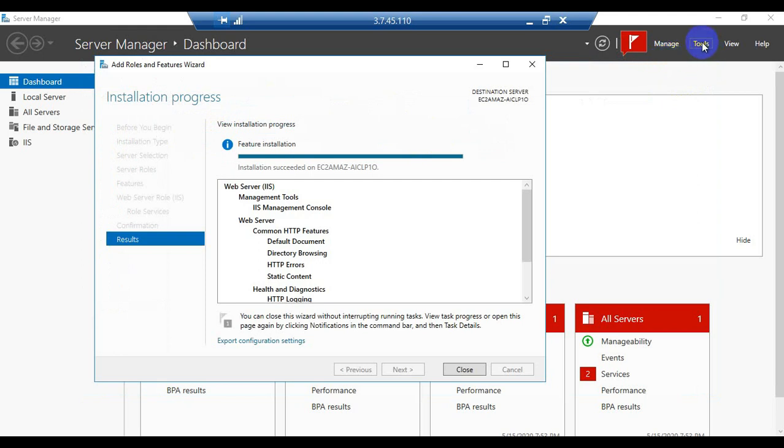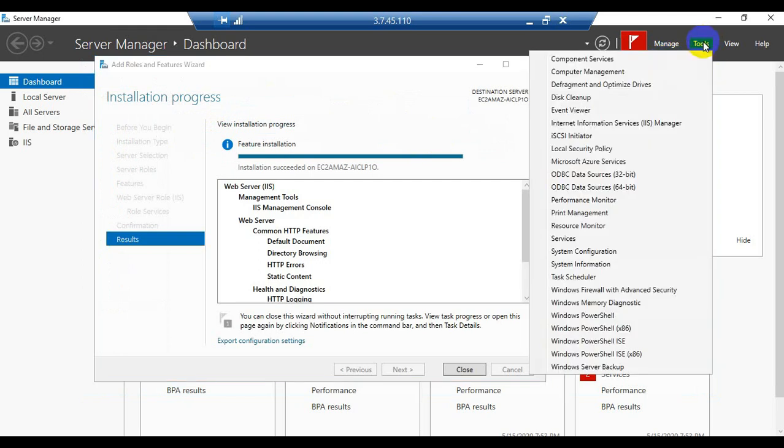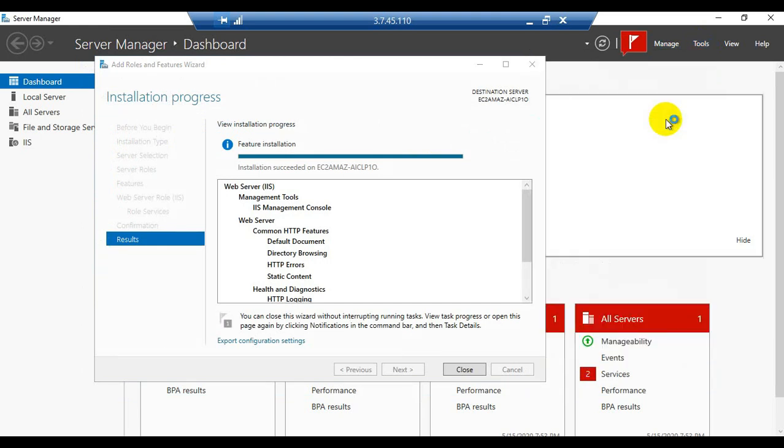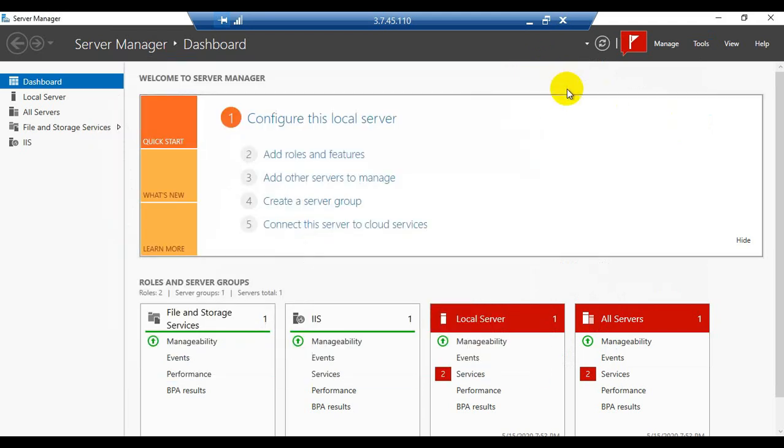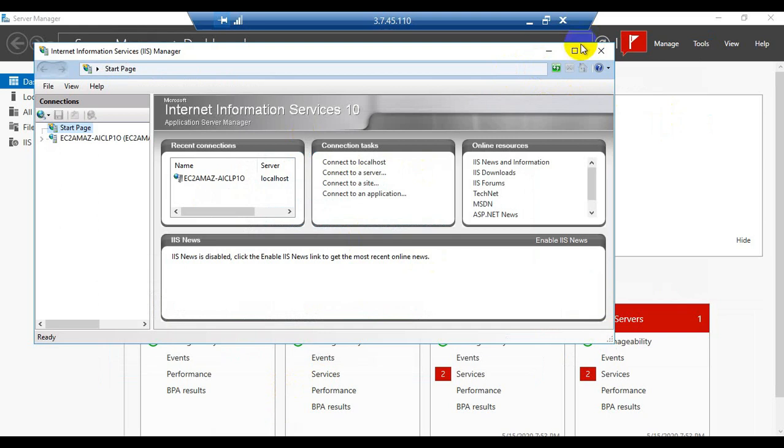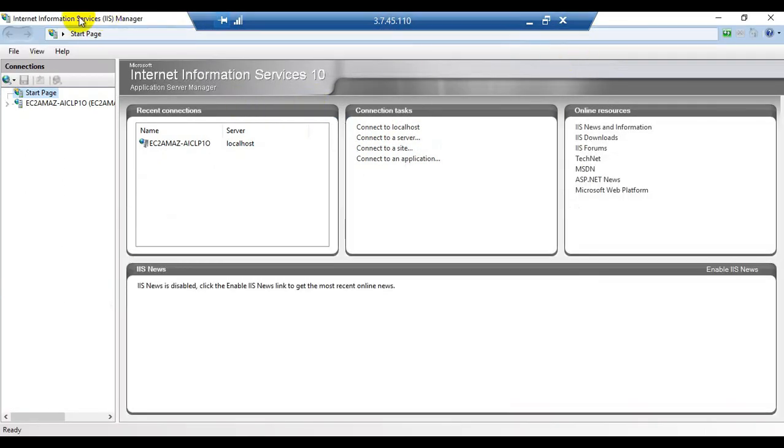For that purpose, click on tools, click on Internet Information Services Manager. Right now we are inside the Internet Information Services Manager.